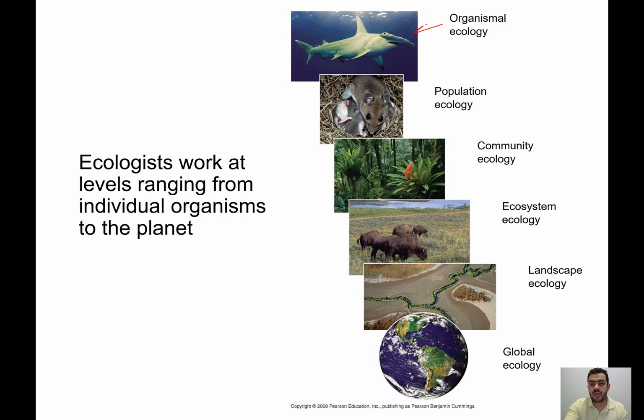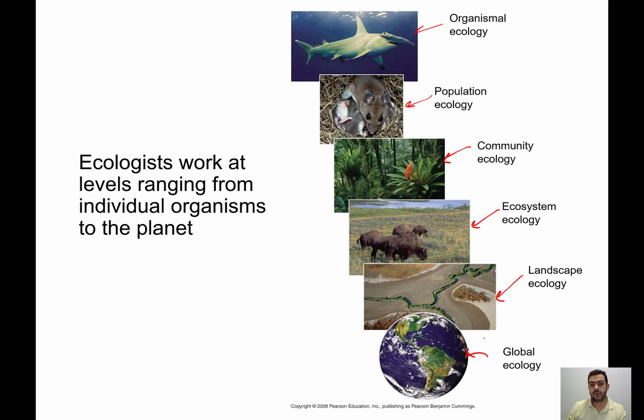Then population ecology. A population is a group of organisms from the same species. Then community ecology, which involves studying different organisms, different species living in one region. Then we have ecosystem ecology, landscape ecology, and global ecology.